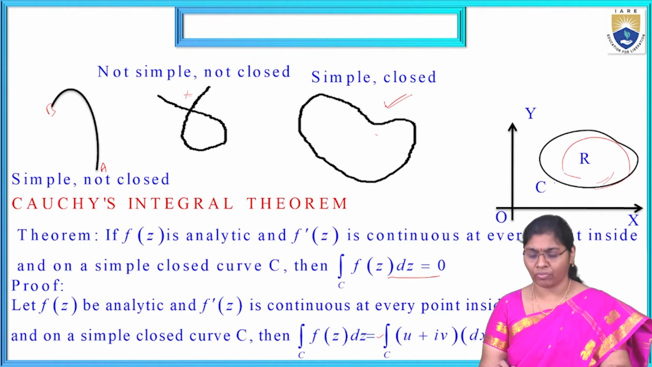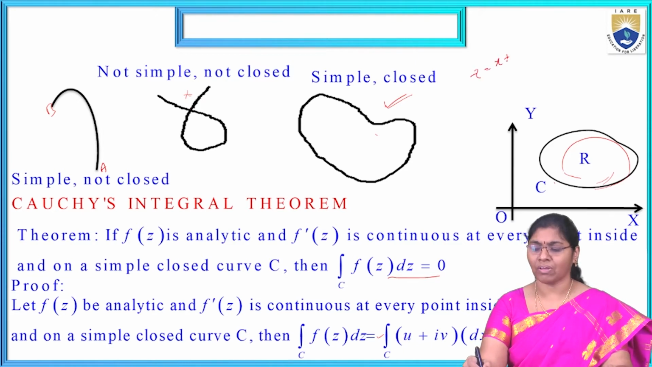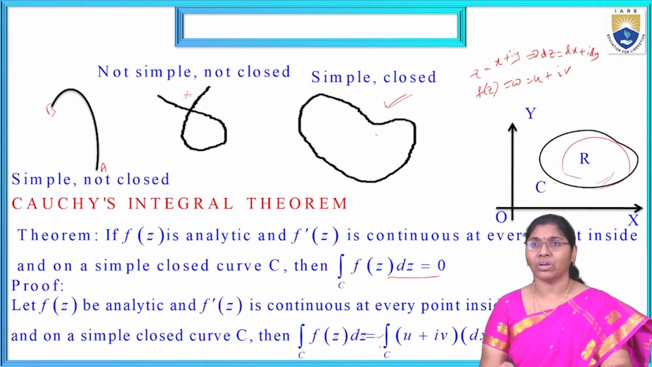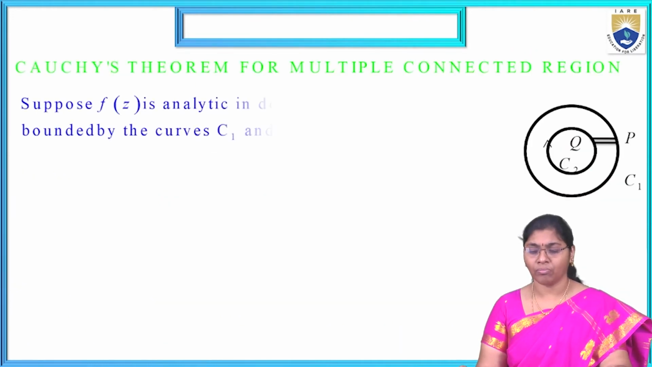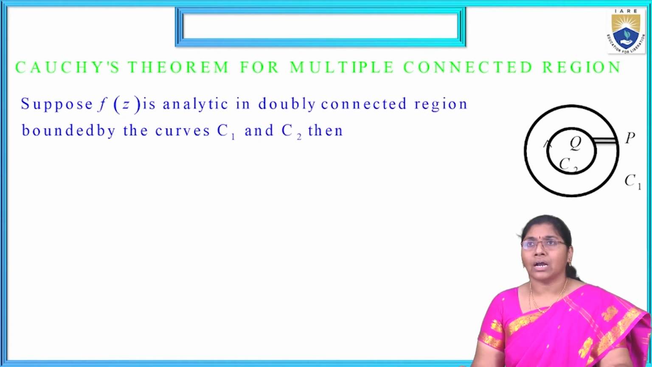Now we consider f of z. We know z equals x plus iy, and similarly f of z equals w equals u plus iv. Now differentiating with respect to z, dz equals dx plus i dy. Now substituting, f of z is nothing but u plus iv and dz equals dx plus i dy. Now substituting that, we get the result.